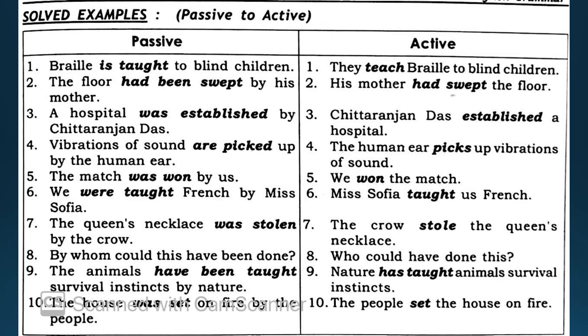Got it? Next, the floor had been swept by his mother. His mother had swept the floor. Had been becomes what? Had swept. Got it? This is the way you change the tense. Clear? Now, a hospital was established by Chittaranjan Das. Chittaranjan Das established a hospital.